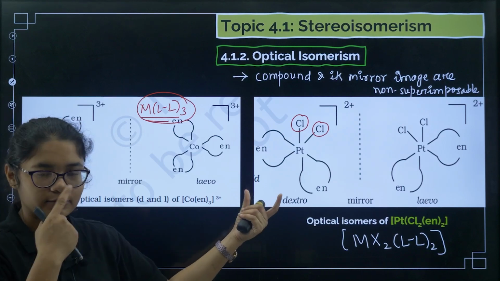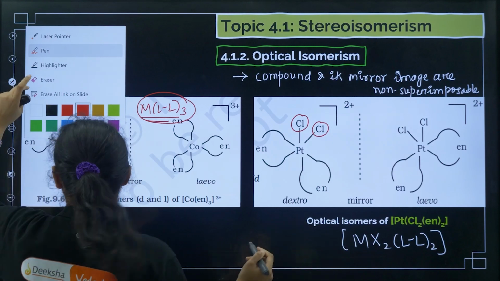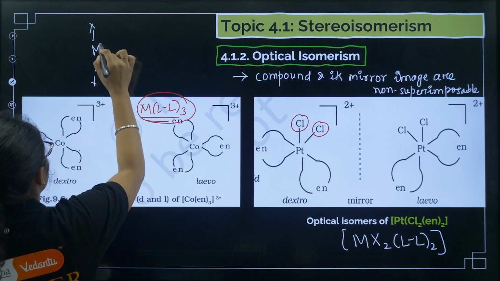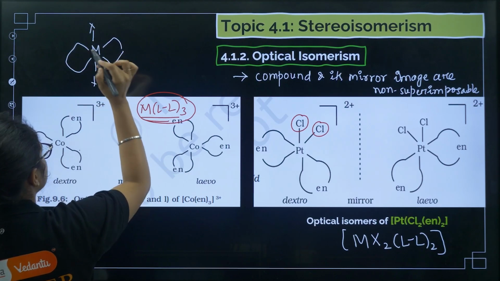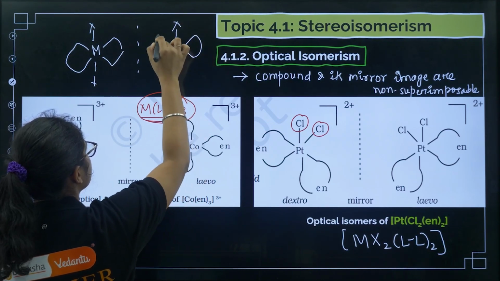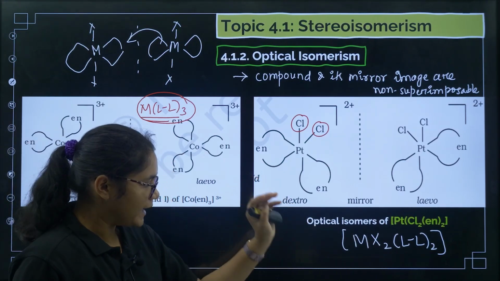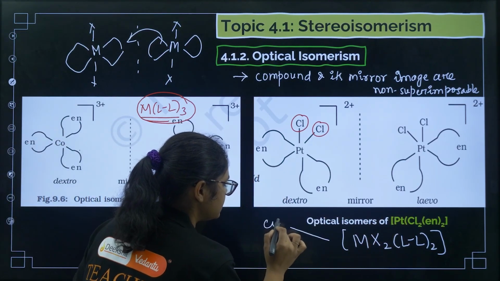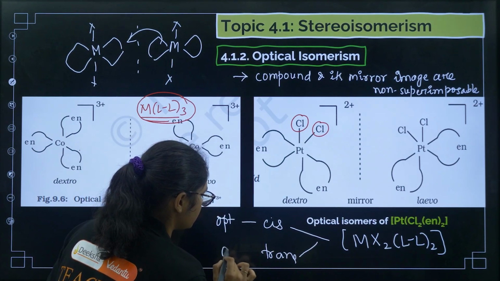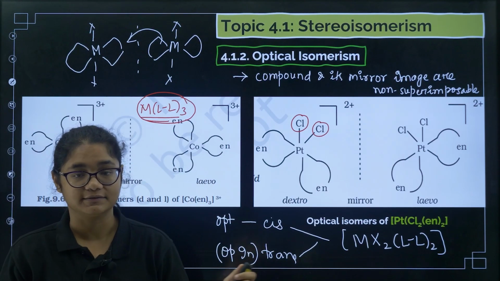But now, can you tell me about the trans one, whether the trans one is optically active or not? So if I draw the trans of this form, then what I'll get? I have X and X like this, and then I have like this. Now if I draw the mirror image of this one, I'll get X like this, again this is like this and this is like this, right? So this one is superimposable on this one. So that is why, for the type MX2LL2, remember, cis is optically active, but trans of this type is optically inactive. Here it is optically active and this one is optically inactive.